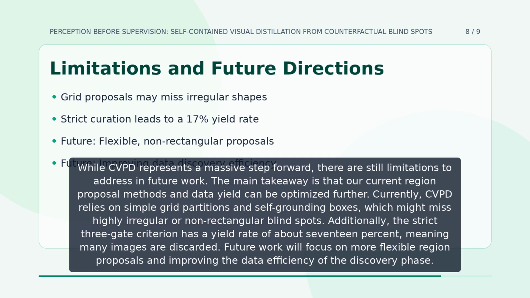While CVPD represents a massive step forward, there are still limitations to address in future work. The main takeaway is that our current region proposal methods and data yield can be optimized further. Currently, CVPD relies on simple grid partitions and self-grounding boxes, which might miss highly irregular or non-rectangular blind spots. Additionally, the strict three-gate criterion has a yield rate of about 17%, meaning many images are discarded. Future work will focus on more flexible region proposals and improving the data efficiency of the discovery phase.